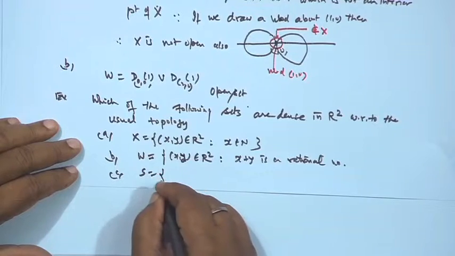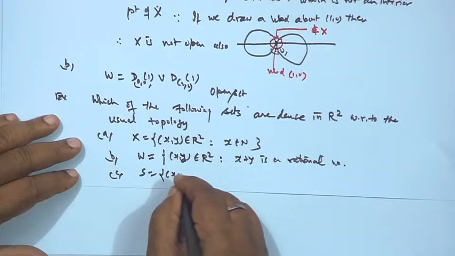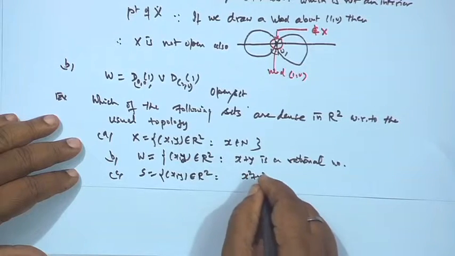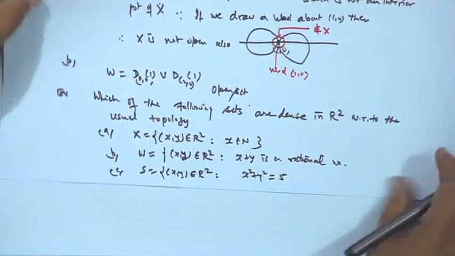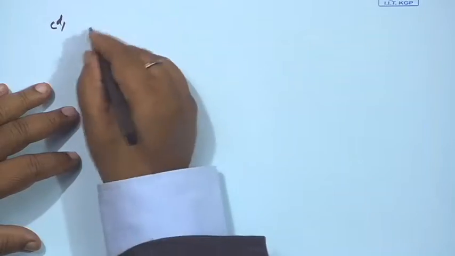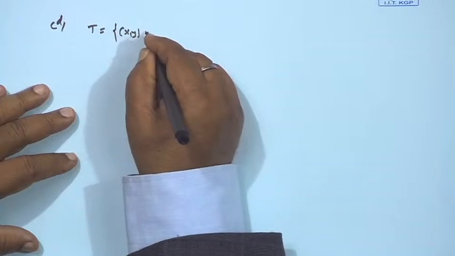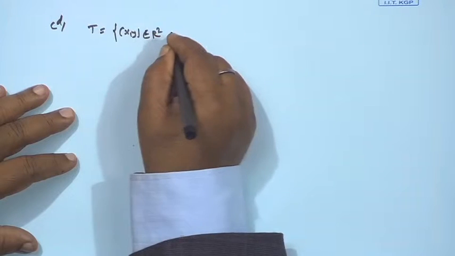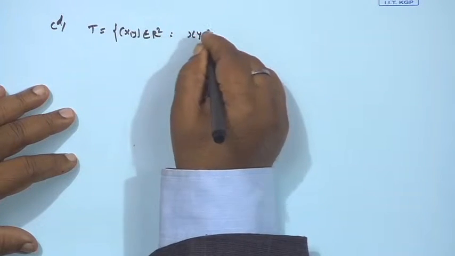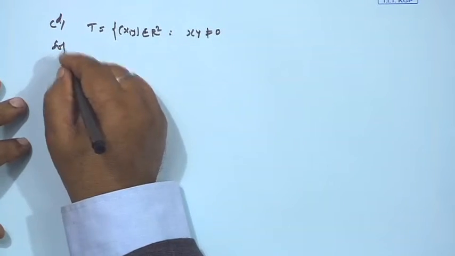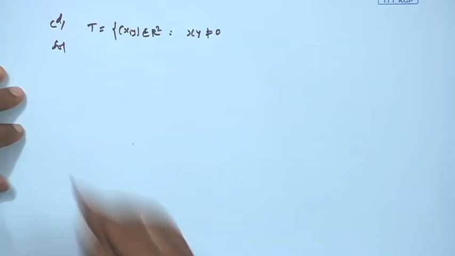C is the set of (x, y) belonging to R2 such that x square plus y square is 5, while D is the set of (x, y) belonging to R2 such that xy is not equal to 0. Okay. So, let us see the solution. Before going to the solution, let us define the dense set.